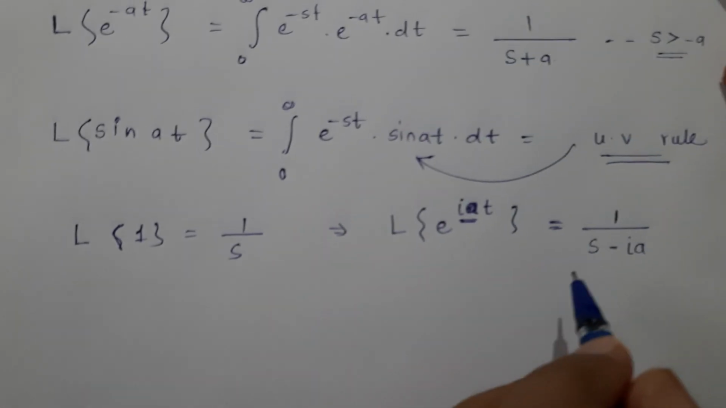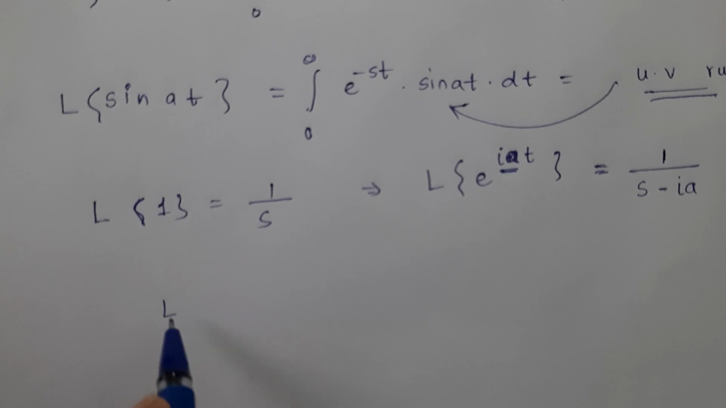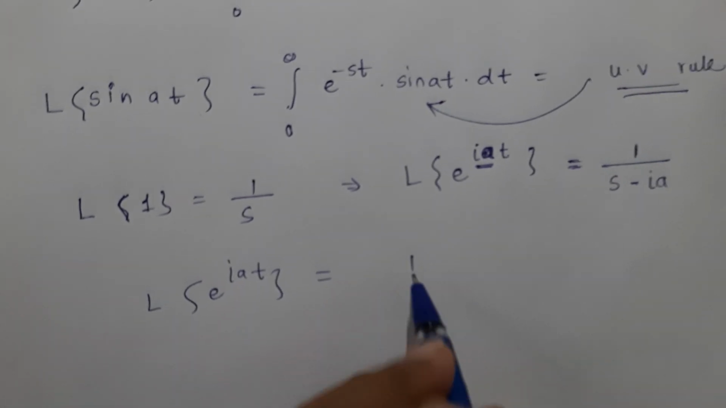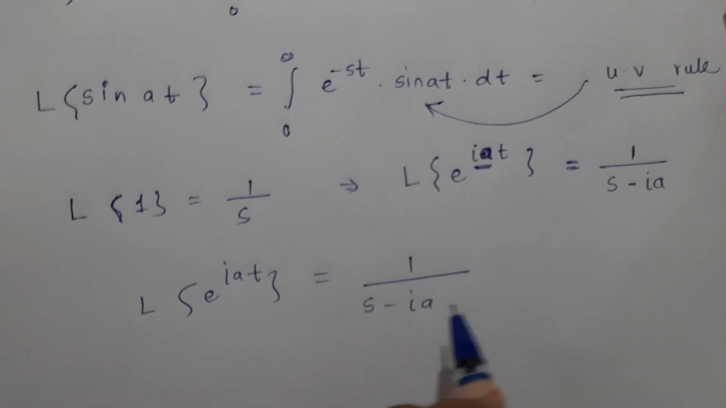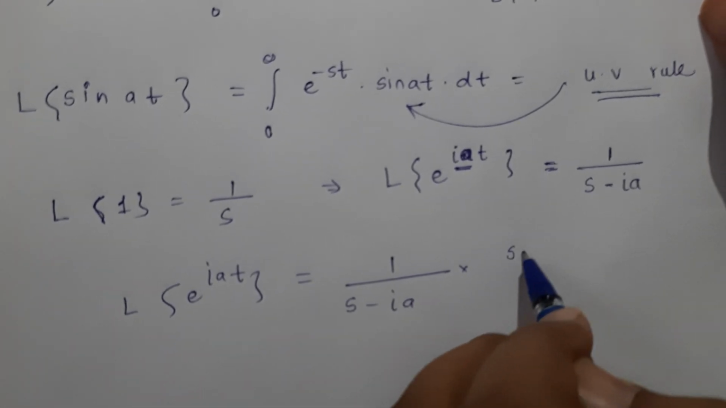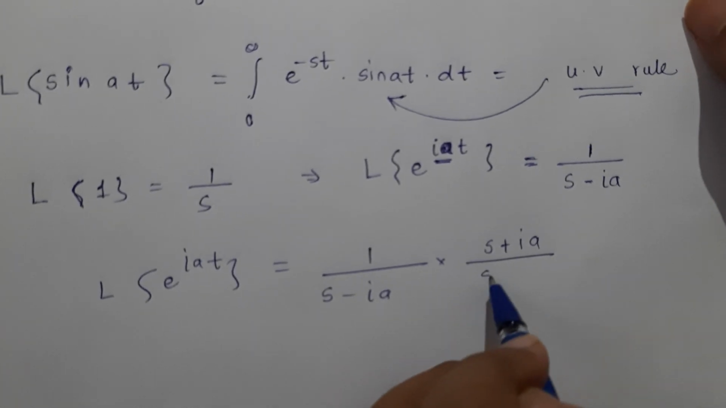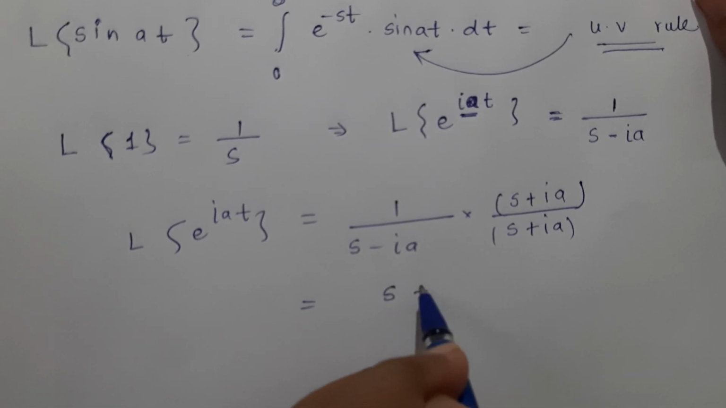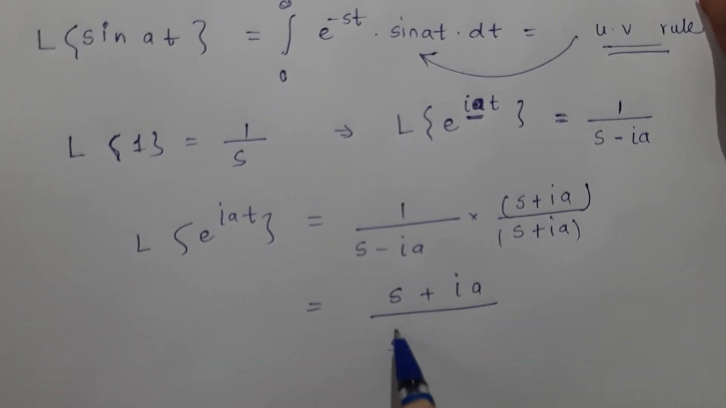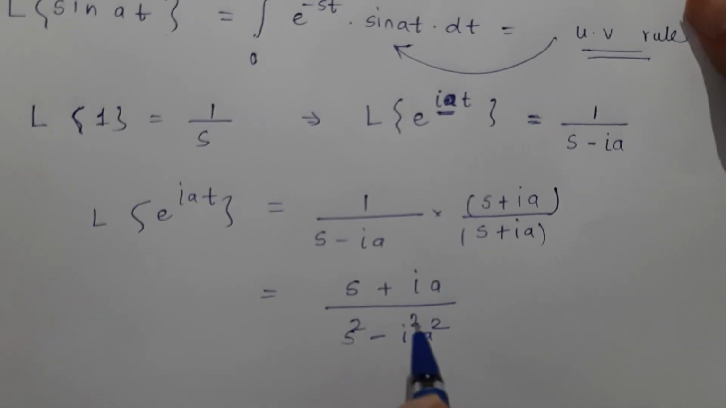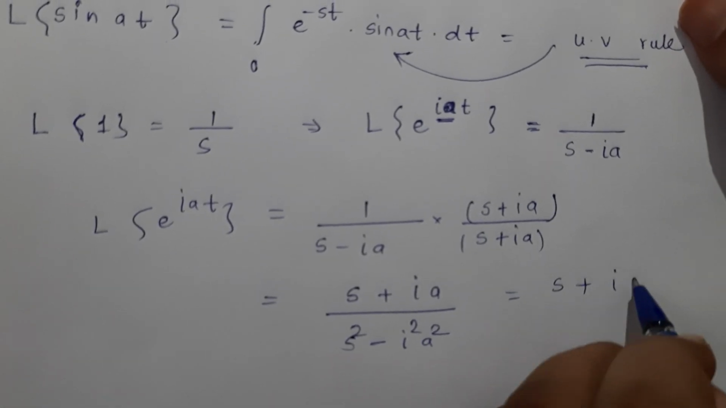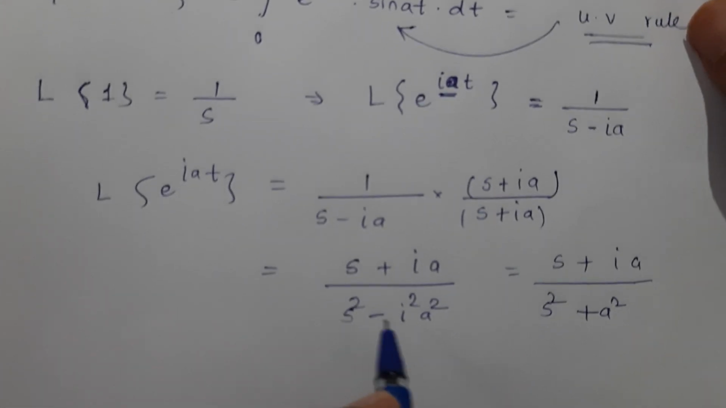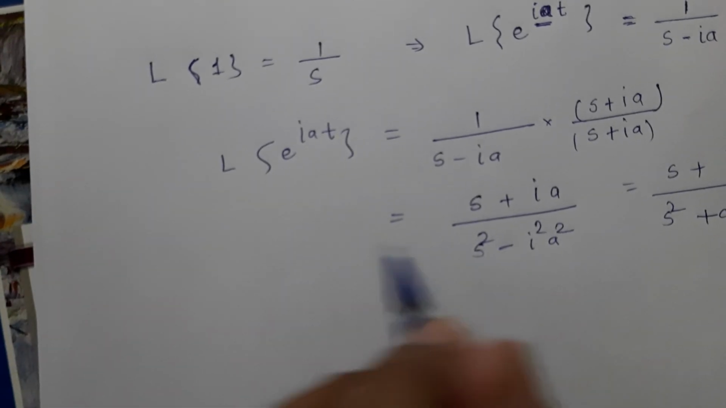How do I simplify it further? So Laplace of e raised to iat, I can write it like this. If I multiply this with s plus ia in both numerator and denominator, I will get something like this. This is nothing but s plus ia upon s square plus a square, since i square is equal to minus 1, as we all know.